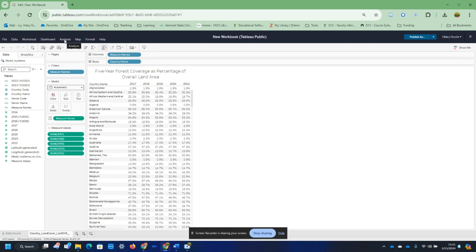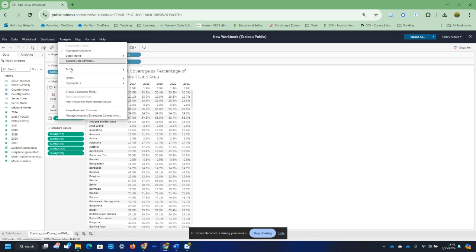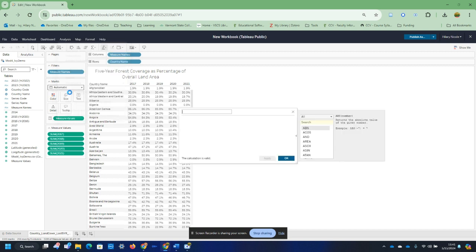So I'm going to click on Analysis, and I'm going to come down to Create a Calculated Field. I'm going to name this Year-over-year Change. And I'm going to remember my PEMDAS, my order of operations here when I'm doing this. So to calculate year-over-year change, we take the final value to start. So our most recent year in this case, which is 2021.